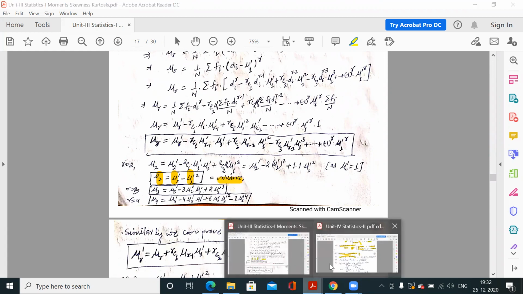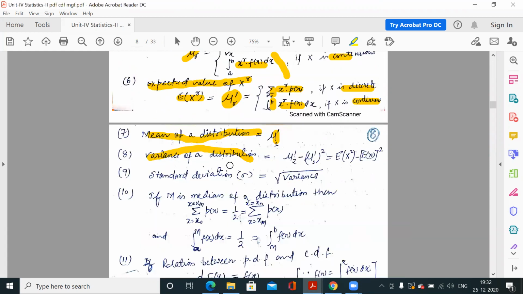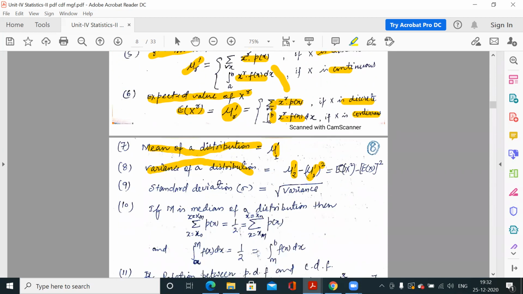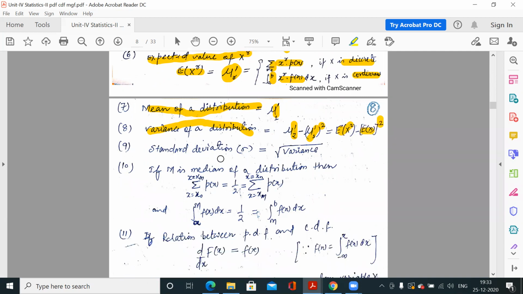The same thing is written here. The variance of any distribution is mu2, and the value of mu2 is mu2 dash minus mu1 dash whole square. And what is mu2 dash? If mu r dash is the expected value of x to the power r, then mu2 dash is the expected value of x square, and mu1 dash is the expected value of x to the power 1. So mu2 dash is the expected value of x square, and mu1 dash whole square is the expected value of x whole square. So this is the variance of any distribution.